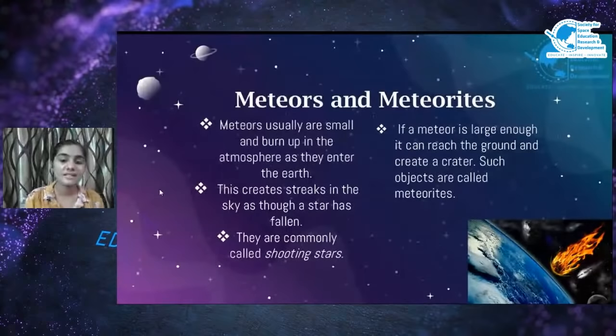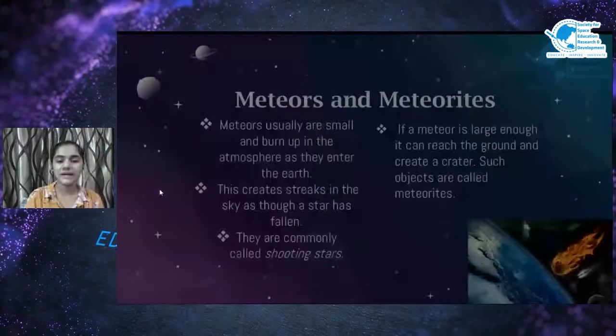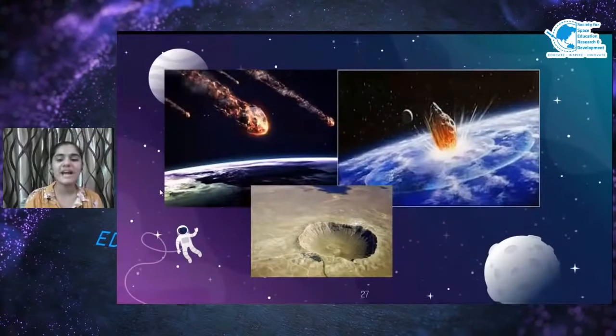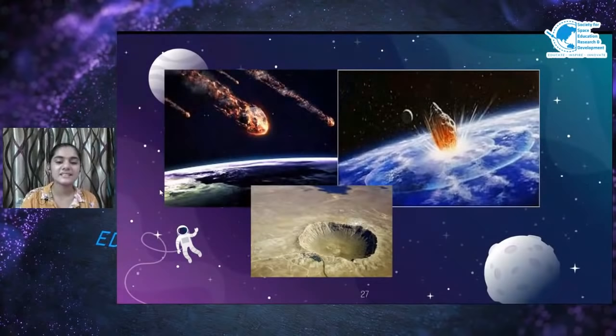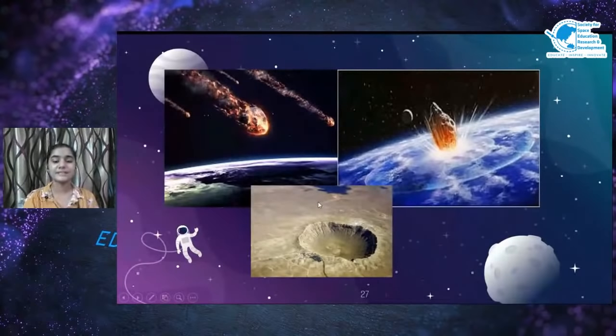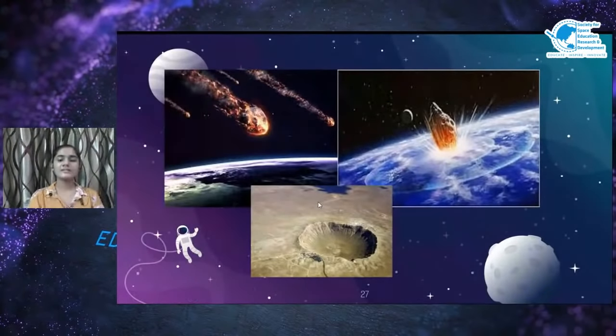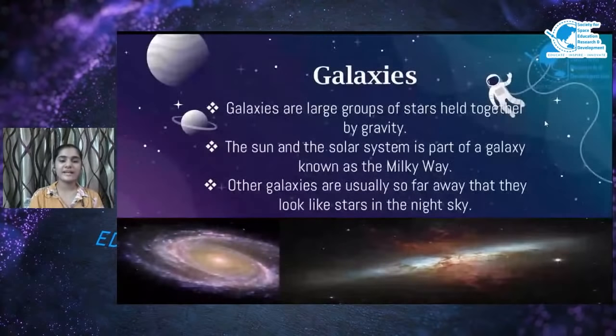If a meteor is large enough it can reach the ground and create a crater. Such objects are called meteorites. Let's see the impact of the meteorites. They can create a crater like this. Ooh, that's a big deep hole. When we grow up, we'll study the composition and the formation of the meteorites. Now, last but not least, let's study galaxies.